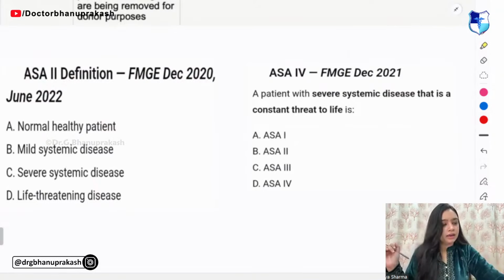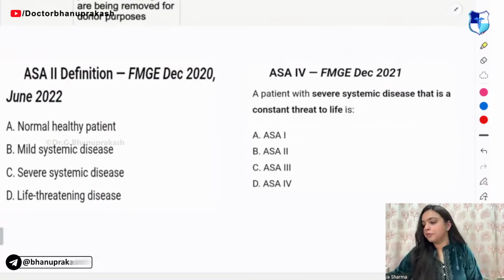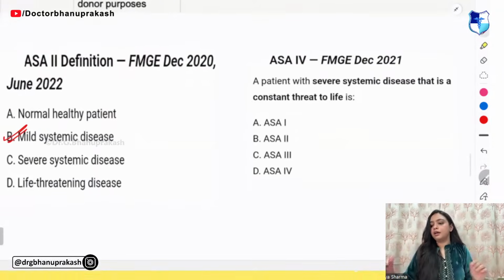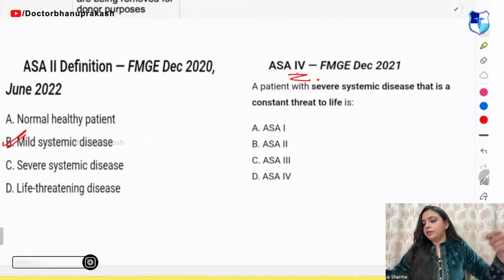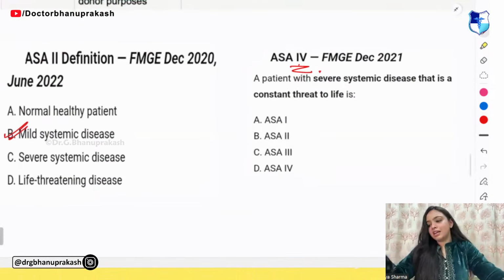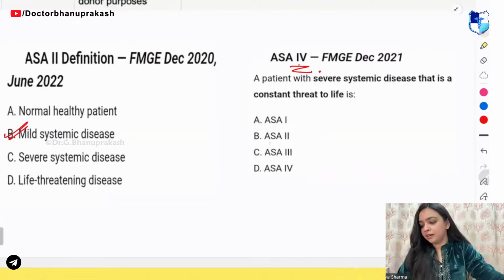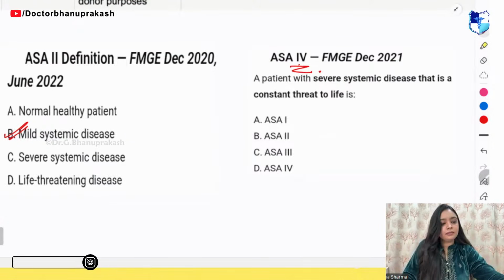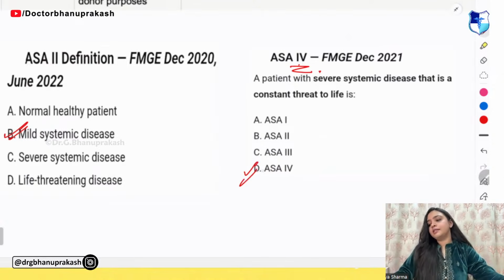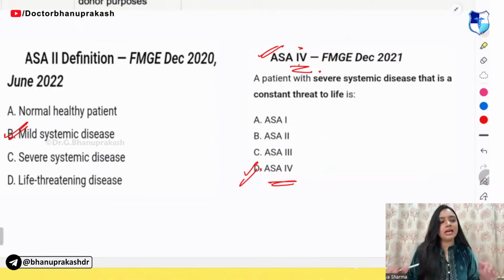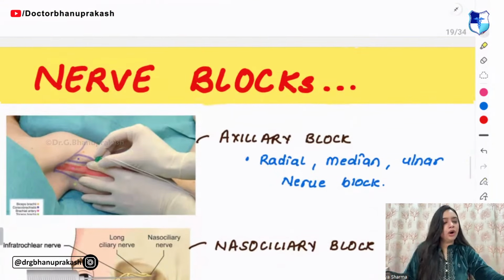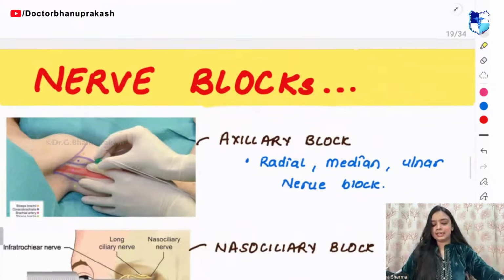Now tell me guys, ASA. Okay. The answer of this is B. So in type 2, it is mild systemic diseases. Now tell me, ASA class 4, a patient with severe systemic disease that is a constant threat to life. It is class 4th. It is also written over here. So we are doing the PYQs also simultaneously. We are done with ASA class, right?